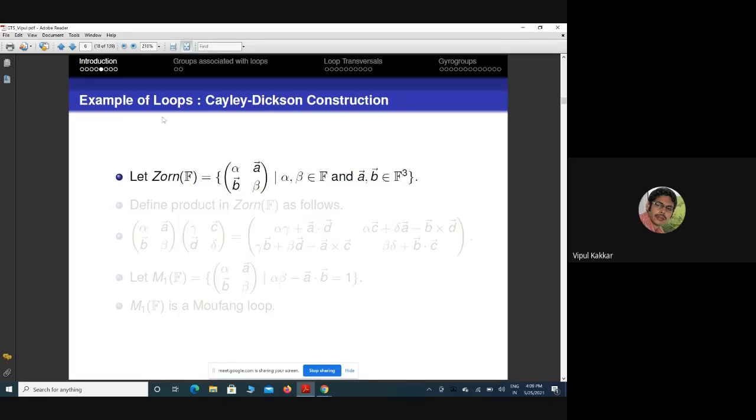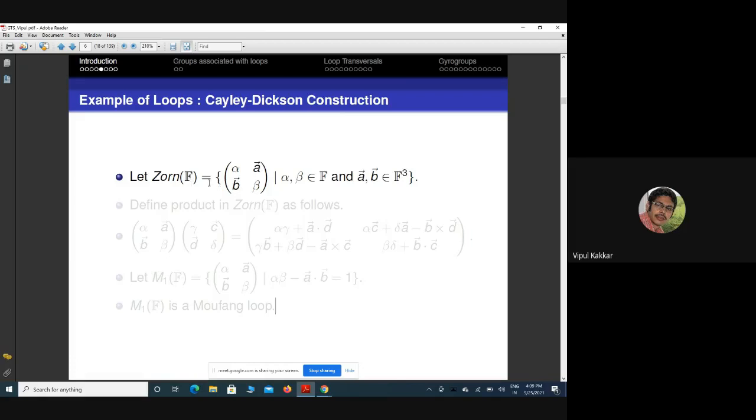Every composition algebra is obtained by the repeated doubling process starting from the base field F, if it is of characteristic different from 2. And in the characteristic 2 case, one has to start from the 2-dimensional division algebra. The possible dimensions for a composition algebra are 1, 2, 4 or 8. So one can check that this is an 8-dimensional algebra.